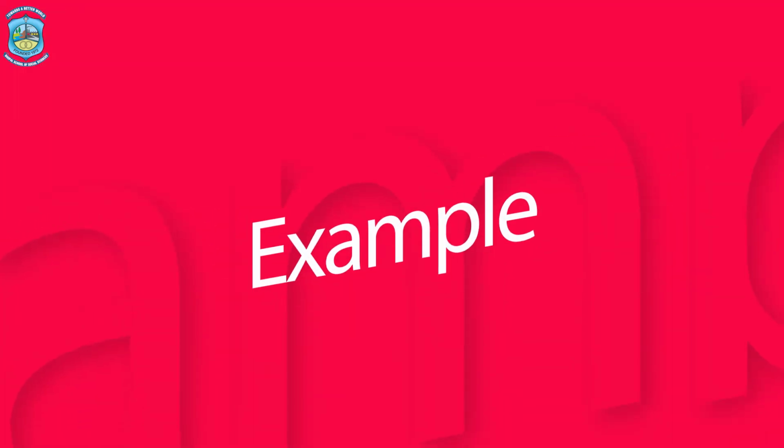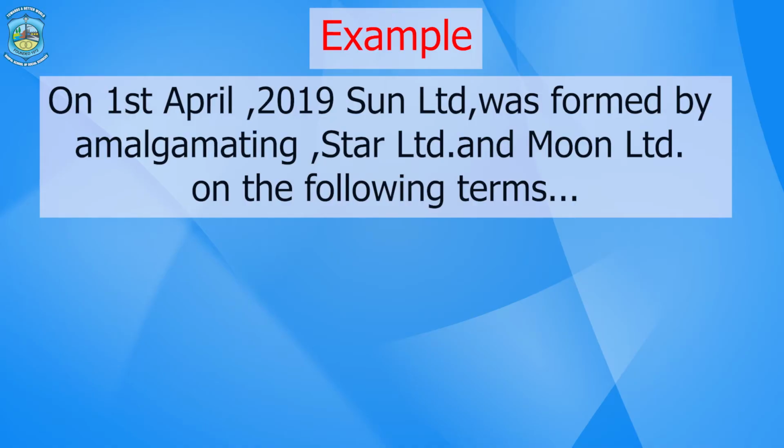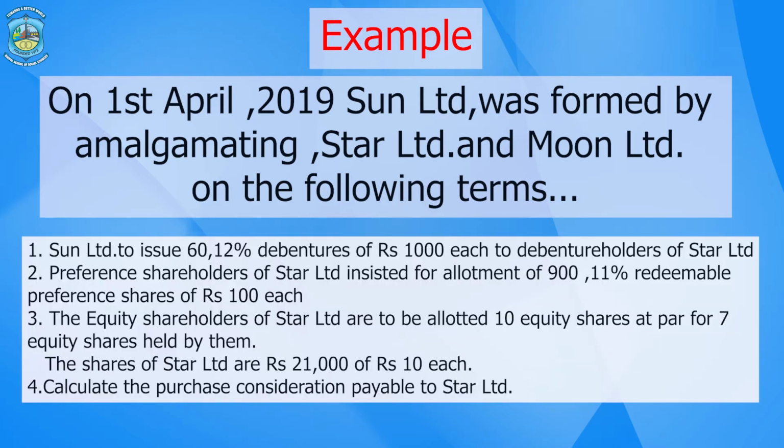Let us look at one example. On 1st April 2019, Sun Limited was formed by amalgamating Star Limited and Moon Limited. So, Star and Moon are the selling companies and Sun Limited is the purchasing company on the following terms. Sun Limited to issue 12% debentures of 1000 rupees each to debenture holders of Star Limited. Now here they are going to issue debentures to the debenture holders. Debenture holders do not come under the definition of net payments method.